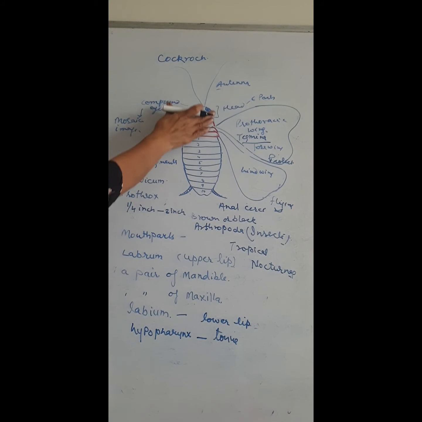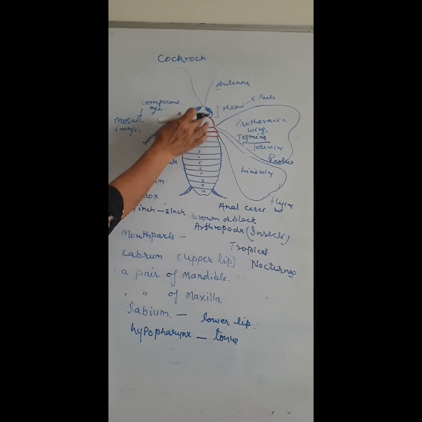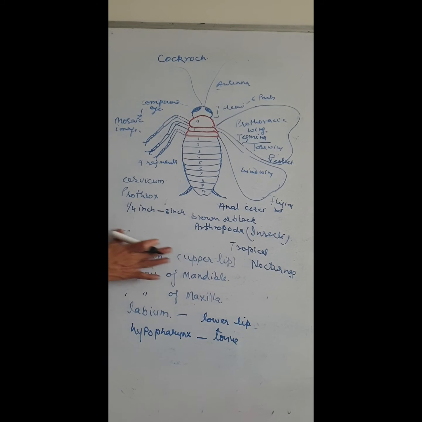The flat extension of the upper body wall conceals the head. The thorax partially covers the head. They are nocturnal omnivores that can feed on all substances and live in damp places. They are found in dark and damp places.